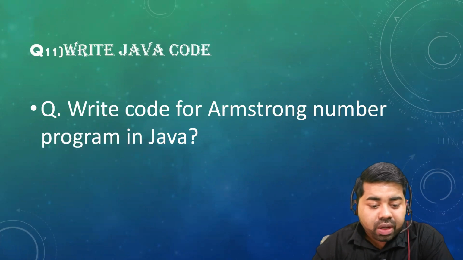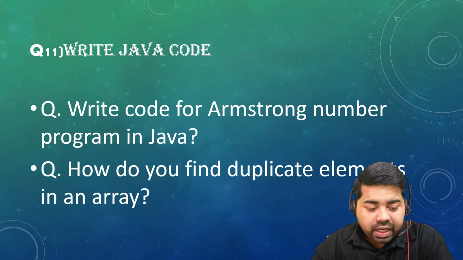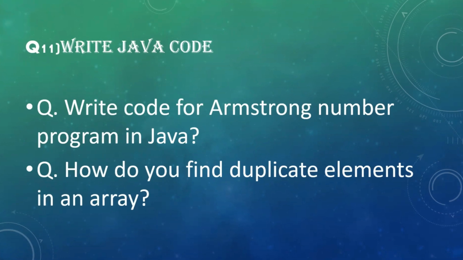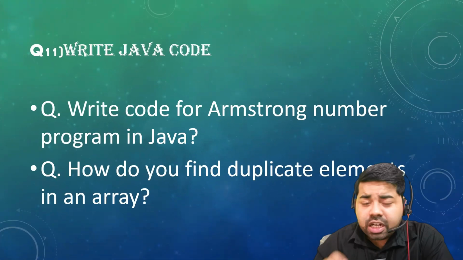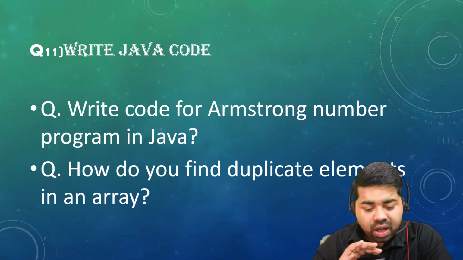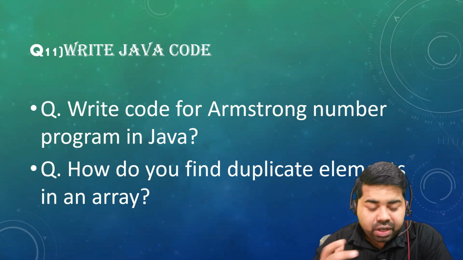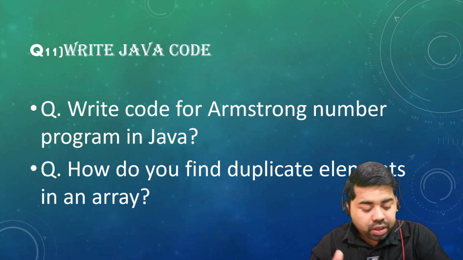And they have asked some Java code. So write a code for Armstrong number in Java. I will tell you where you can do the practice for the coding. And next question they have asked, how do you find the duplicate elements in your array? So some of the important topics where you have to do the practice for the coding. First is your string topic. It's very important. Definitely they will ask you array topic and some general questions like Armstrong number. So guys, that's it. They have asked the questions from Java Selenium.